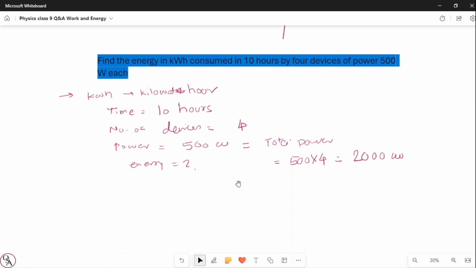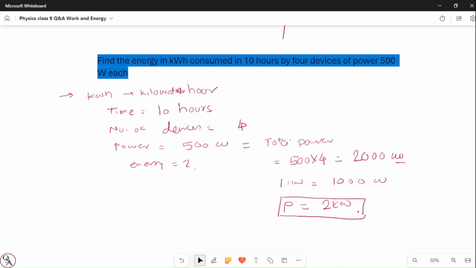Now we have to convert this watt into kilowatt because we want the answer in kilowatt hour. We know that 1 kilowatt is 1000 watt. So 2000 watt means how many kilowatt? It's 2 kilowatt, right? We are going to use power equal to 2 kilowatt.